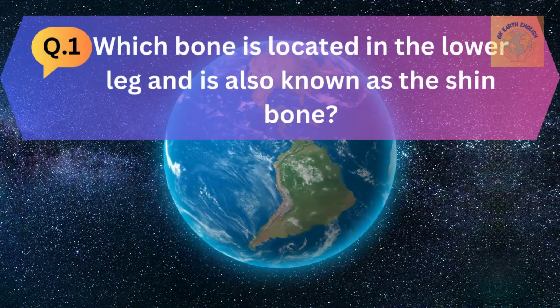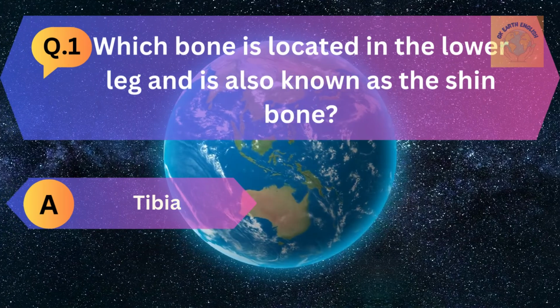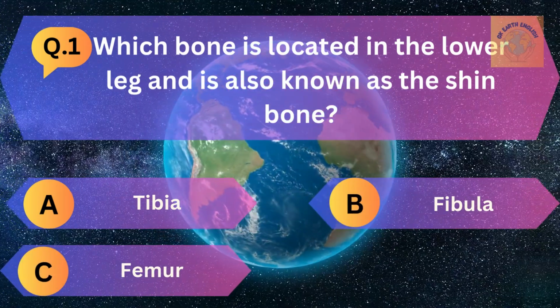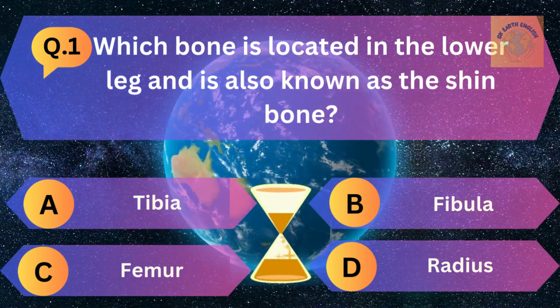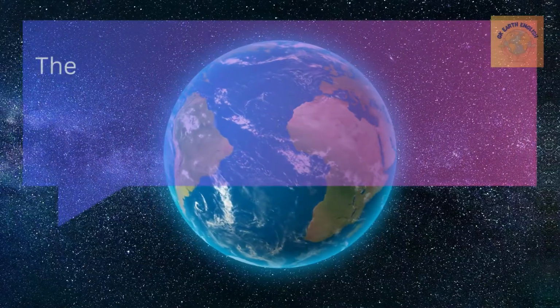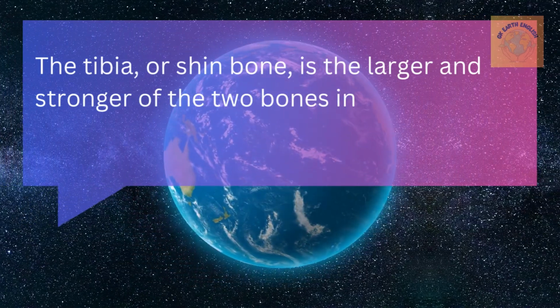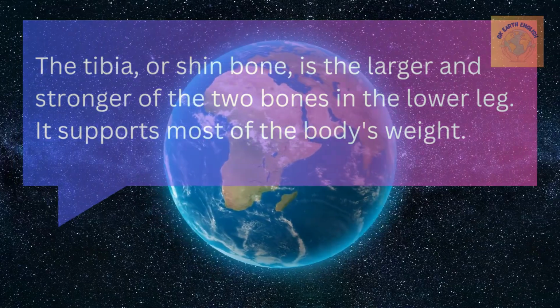Which bone is located in the lower leg and is also known as the shin bone? A. Tibia, B. Fibula, C. Femur, and D. Radius. The correct answer is tibia. The tibia or shin bone is the larger and the stronger of the two bones in the lower leg. It supports most of the body weight.